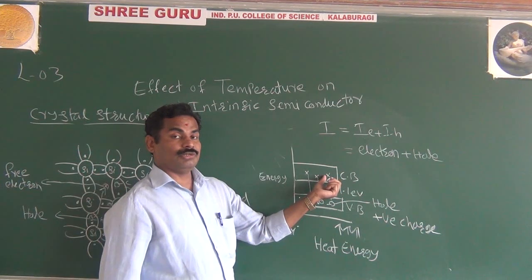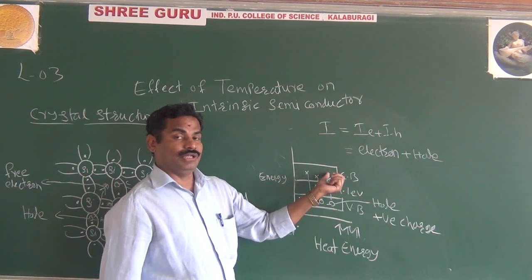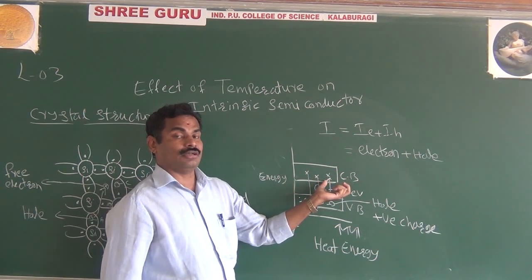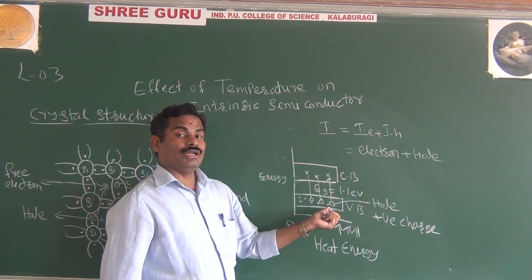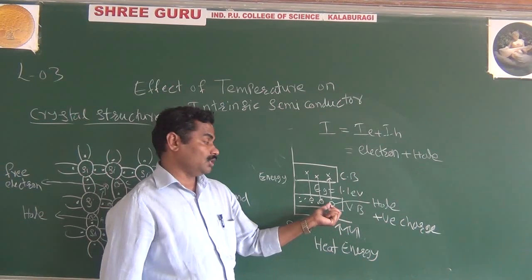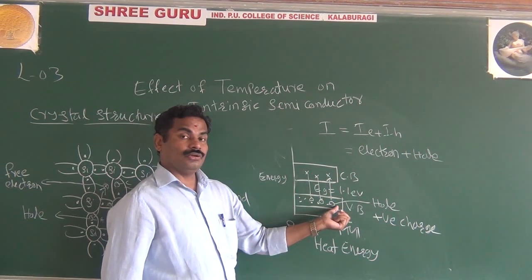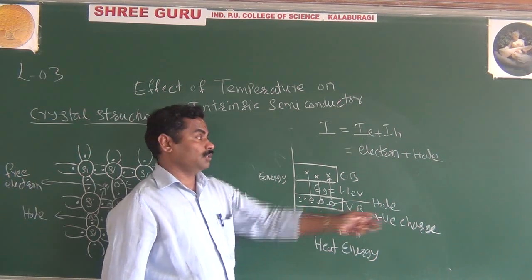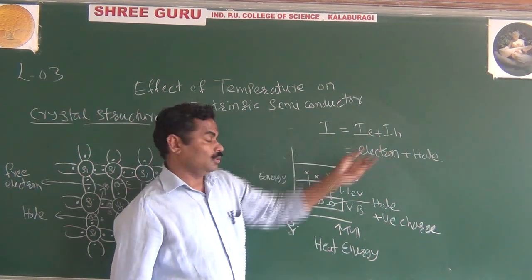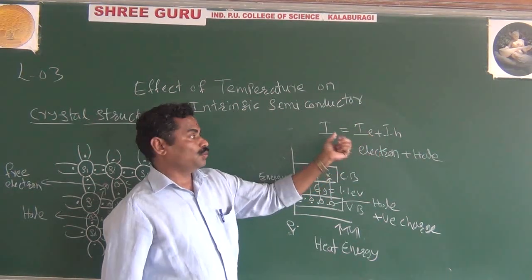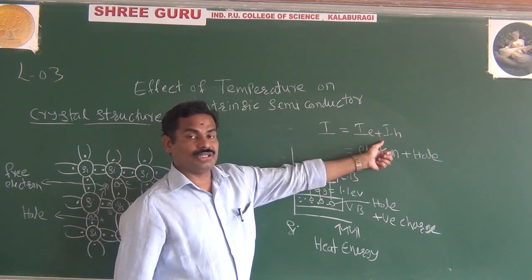Because the conduction band electrons are very free, they can move anywhere. This moving of electrons in the conduction band is nothing but the electron current. The moving of the holes in the valence band is nothing but hole current IH, and the moving of electrons in the conduction band is nothing but electron current. The total current will be IE plus IH.